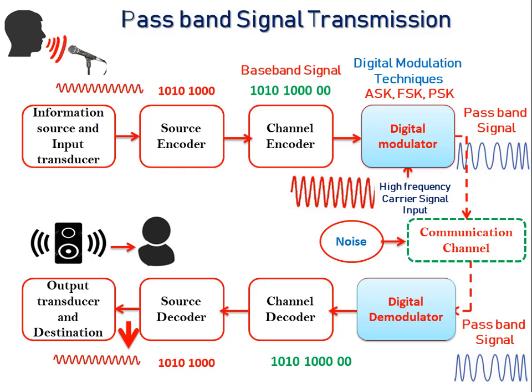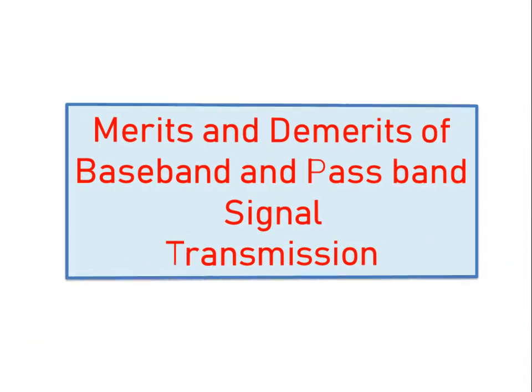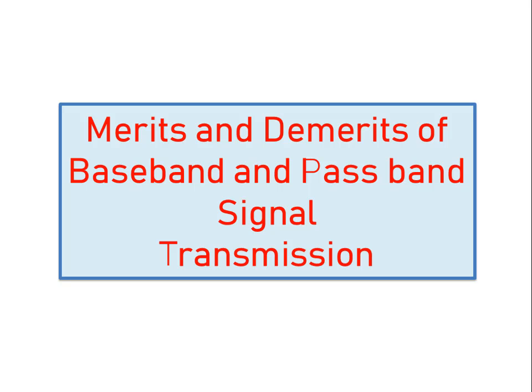In the digital communication system, the digital demodulator uses the same modulation technique which is used by the digital modulator unit at the transmitter end. I hope you all clearly understood the concept of baseband and passband signal transmission in digital communication systems. Now let us move on to the next topic, that is merits and demerits of baseband and passband signal transmission.